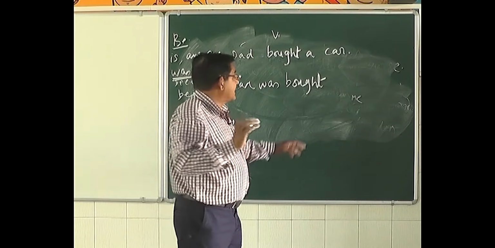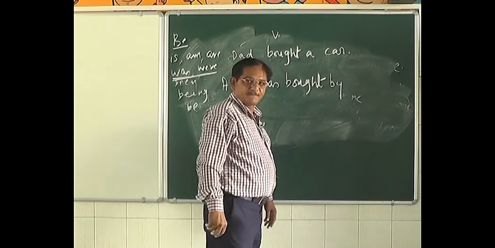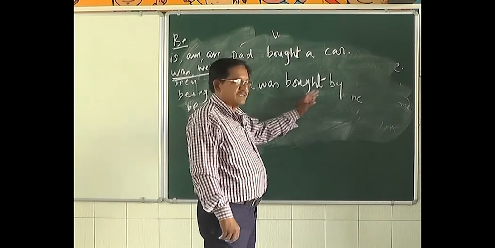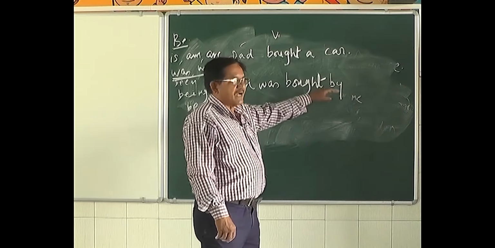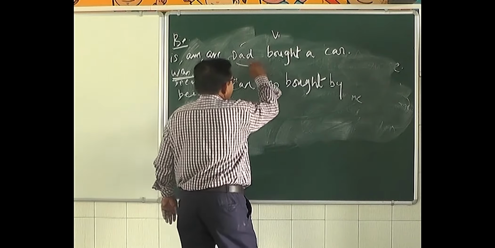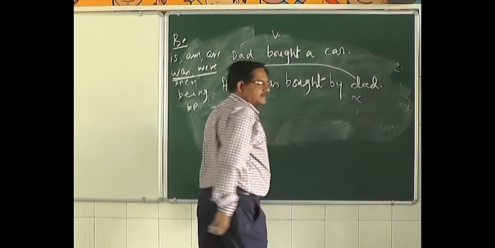Now we have to place a preposition here. We have already learned about prepositions. You know all about prepositions. Here we use the preposition by. So, a car was bought by, now it is very easy, bring dad here. Dad is a noun, so dad will remain dad in subject and object. So, a car was bought by dad.